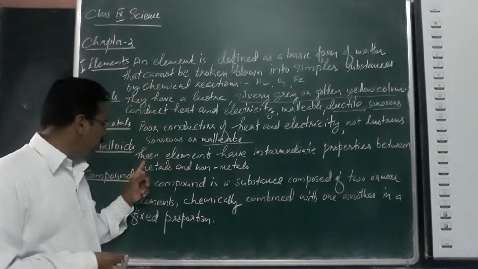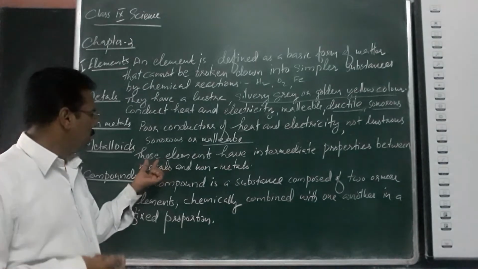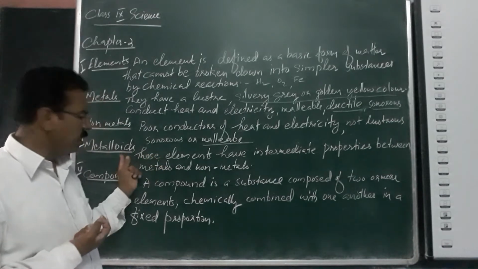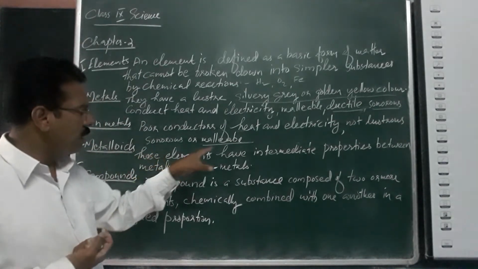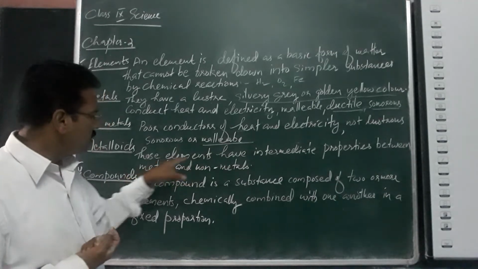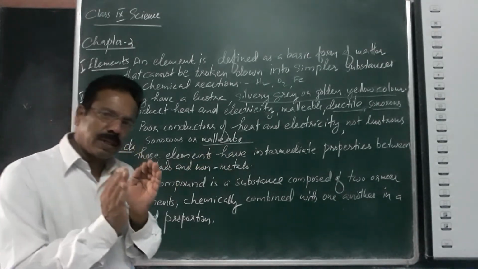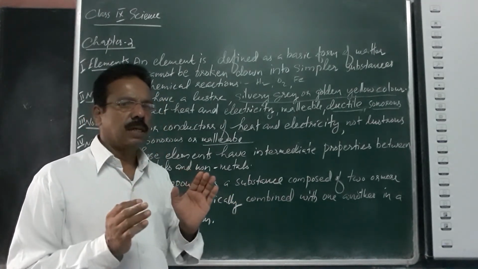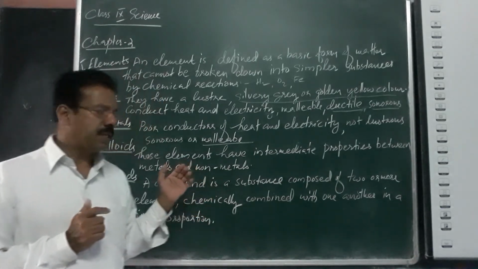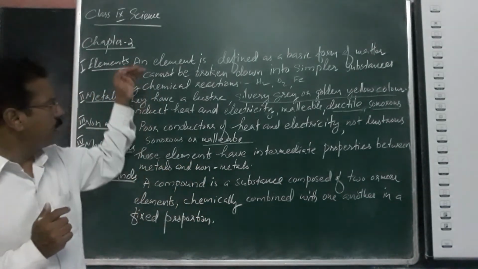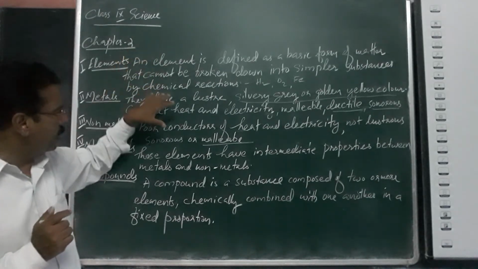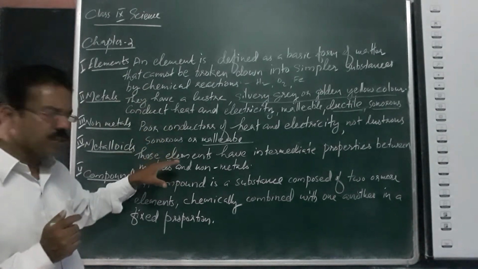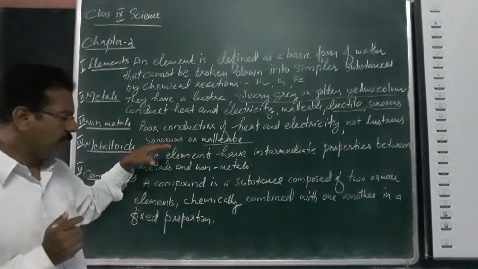But metalloids are another category of elements. Those elements have intermediate properties between metals and non-metals. Some of these elements show the properties of metals and also properties of non-metals. Such elements are known as metalloids. Now we can divide elements into three categories: metals, non-metals and metalloids. All these three points are very important in higher classes.